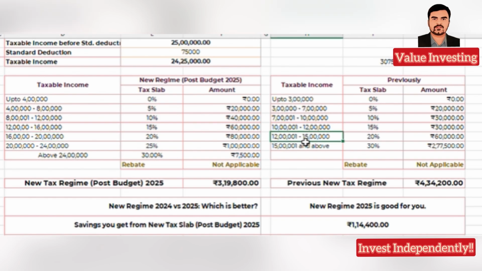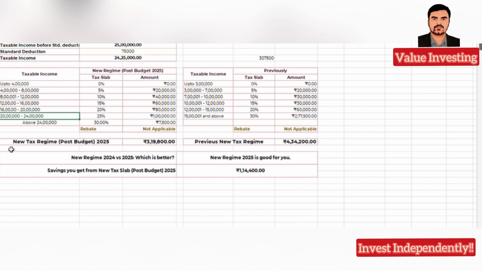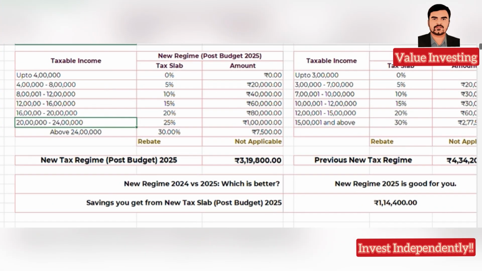Here it is 12 to 15 lakhs, and last year it was 15 lakhs and above. But there has been a major addition, a new tax slab from 20 lakh to 24 lakhs. This plays a major role for people having a higher salary, more than 24 lakhs.